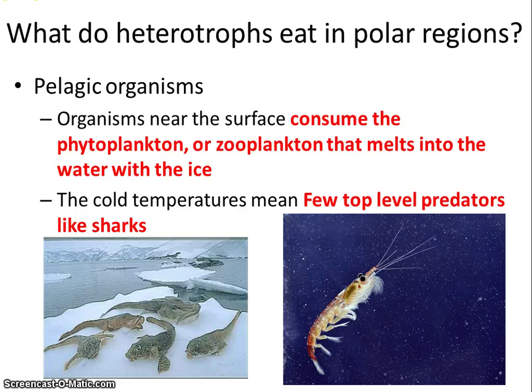In terms of pelagic organisms, fish, you're going to have organisms that eat those sympagic organisms, like phytoplankton and zooplankton, when the ice melts after the light-limited winter. You'll also have some predatory fish. However, there are very few top-level predators, and a lot more filter-feeding and suspension-feeding organisms. The reason is there's not a lot of organisms to eat in the Arctic, so there's not going to be a lot of predators that depend only on finding organisms to eat in the Arctic.